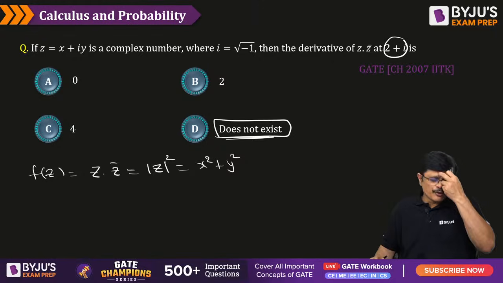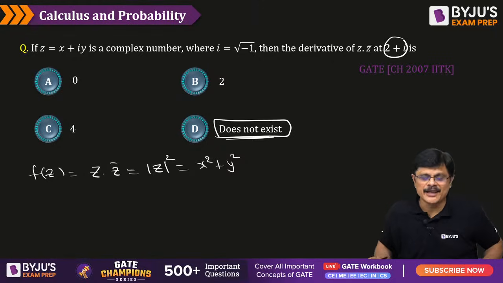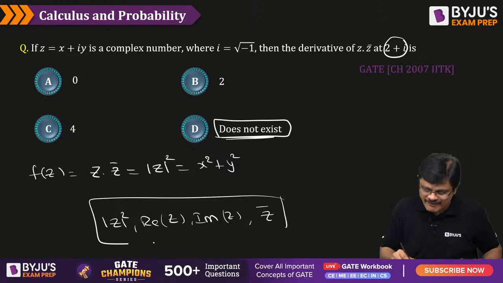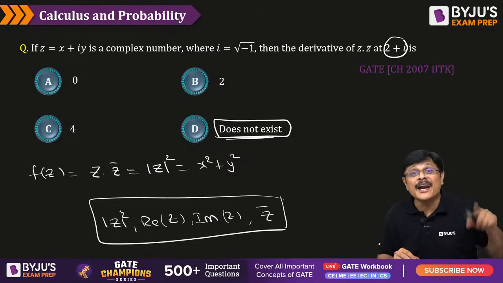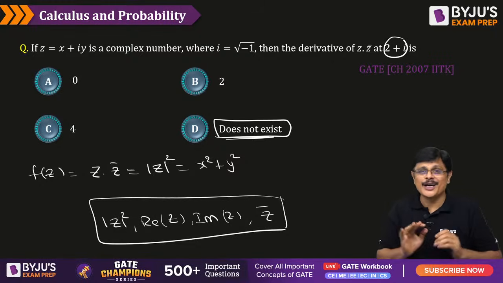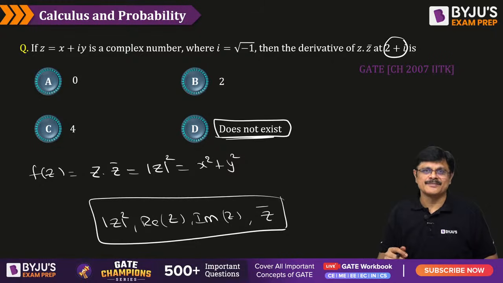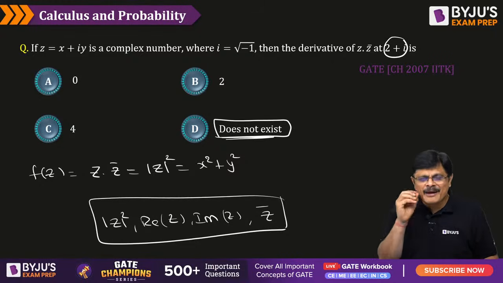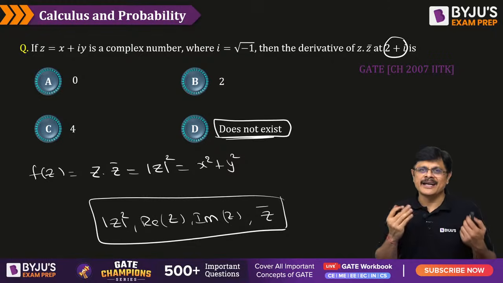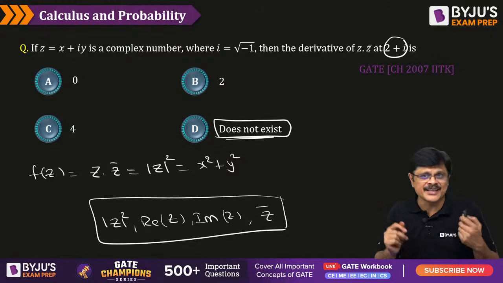See, these are some very good bad functions we should remember, like mod z square, real z, imaginary z, okay, z conjugate. These are called very good bad functions. What are they? Very good bad functions which are nowhere analytic. Analyticity is a very important criterion or concept one should know, my dear friends, if you want to understand complex analysis, because the entire story is based on the analyticity of the function.